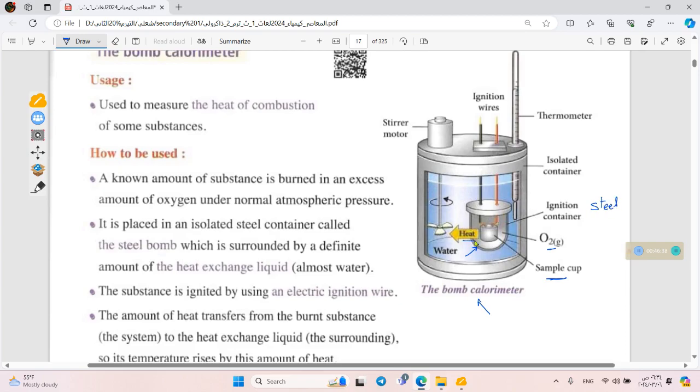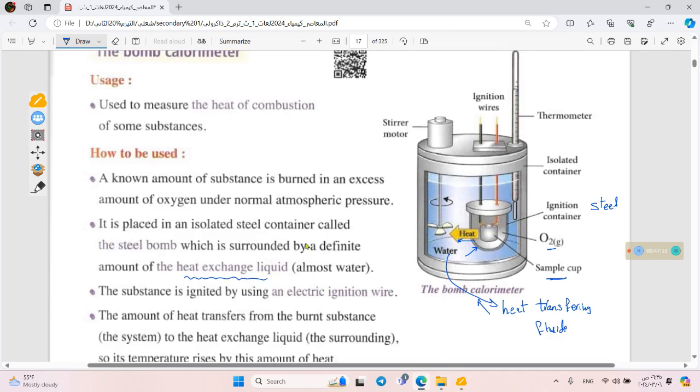As you can see here, the energy transfers from inside the ignition container to the surrounding, which is water here, and this water is called the heat transferring fluid, or we can call it the heat exchange liquid.